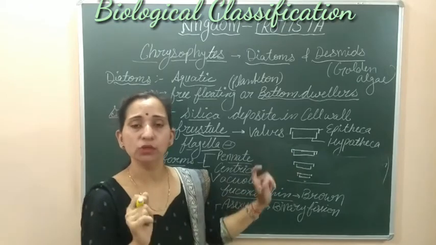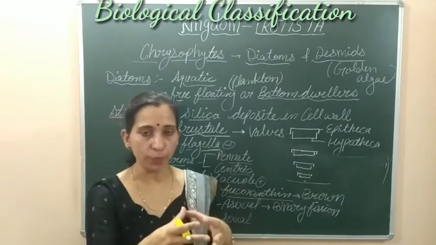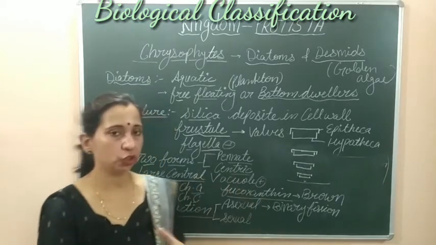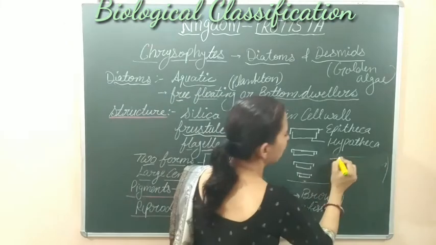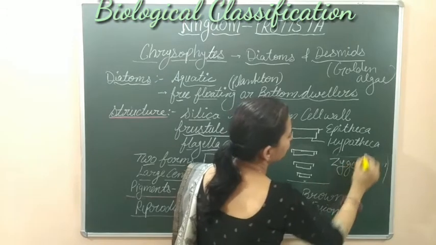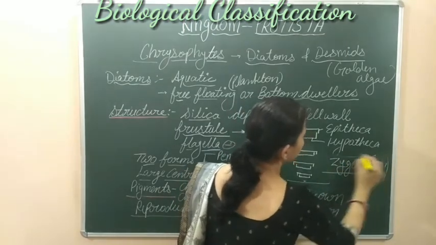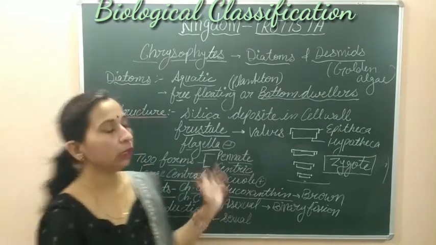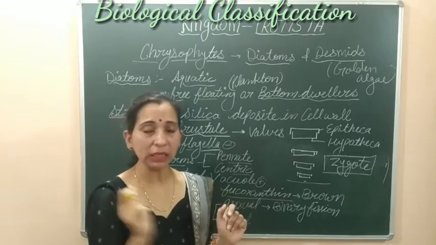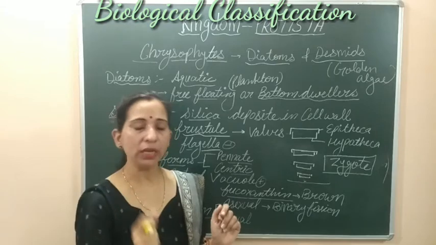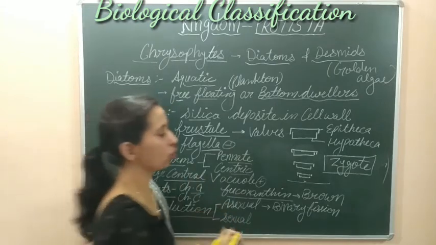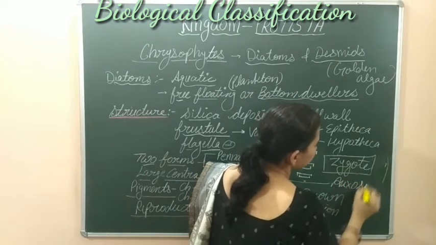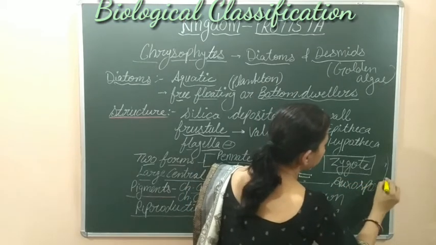And in sexual reproduction, when the gametes form and get fused, fertilization will happen. Gametes will form, fertilization will occur, and these gametes will form the zygote. This zygote will develop and increase in size by forming a special structure which is known as auxospore. By auxospores. So this is a very important term here.